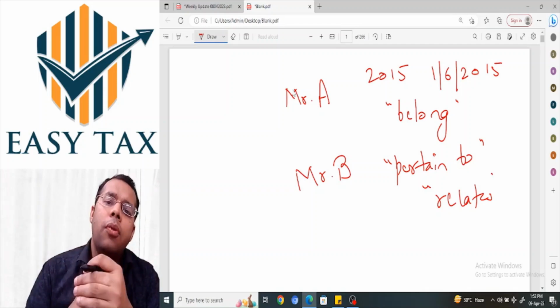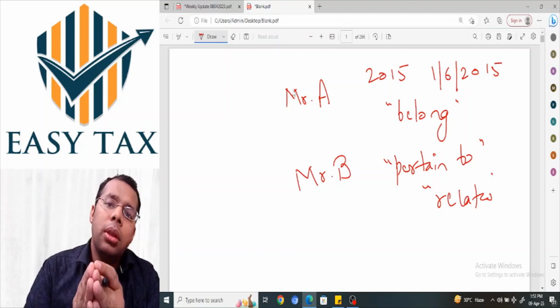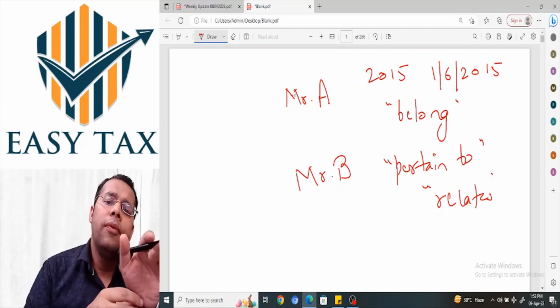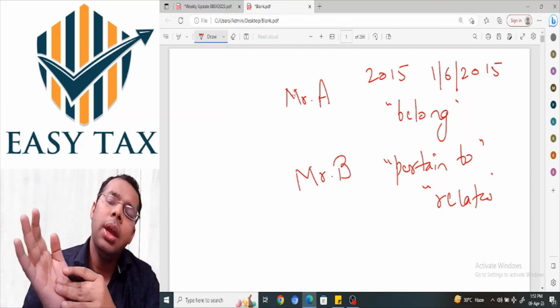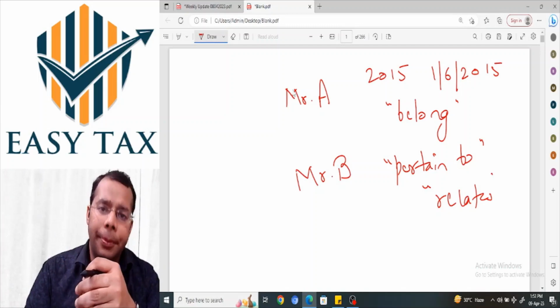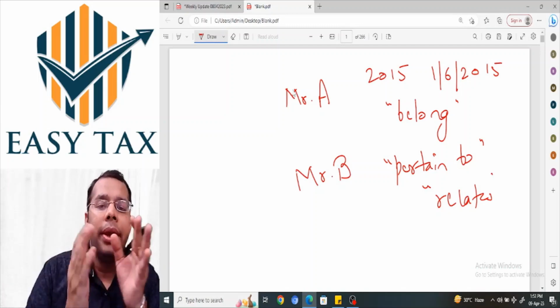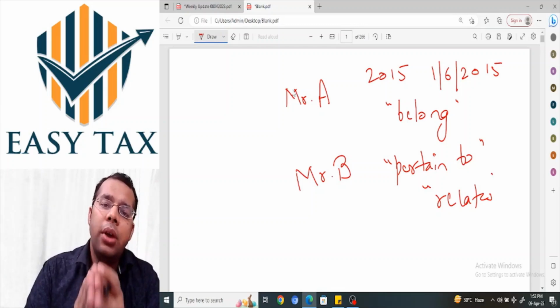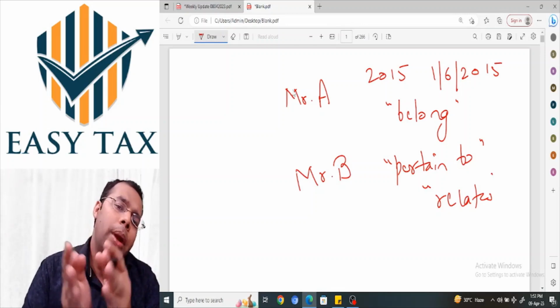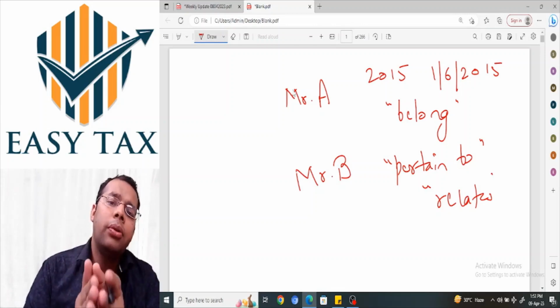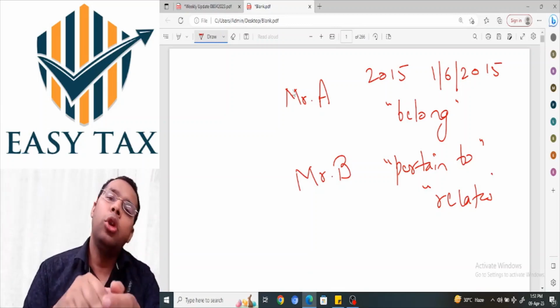The argument of the assessee was that the scope of 153C has been expanded. Now there is a whole class of new assessees which were earlier not covered by 153C, which shall now be covered by 153C. So therefore, though it's a machinery provision, it affects the substantive right of the assessee, and therefore it should apply prospectively. The substantive right of the assessee should not be disturbed by retrospective effect.